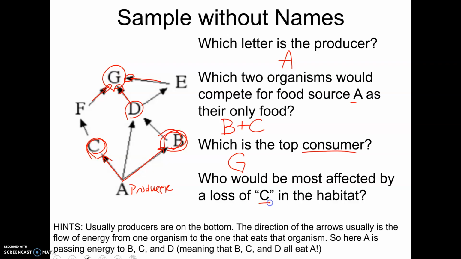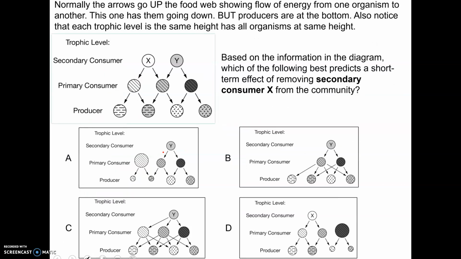And who would be most affected if C disappeared from the habitat? It would be F because C is their only food source. Again, they usually have your producers at the bottom, and a lot of the time they'll have these lined up, by the way. This one doesn't, but I'll show you one on the next slide. These are in the same level. See how they do it here, how all the producers are in the same level. All the primary consumers are in the same level. And if you were supposed to add one, you would want to add it to the same level. If you said, add another secondary consumer that eats this one, you would put it exactly in line with these.